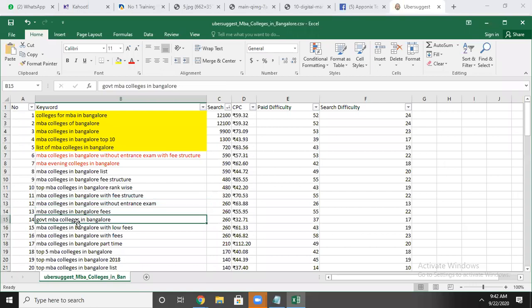Okay, you can see some people are specifically searching government MBA colleges in Bangalore. If you do not belong to government, then there is no need of targeting this keyword. Here the people are searching specific to the government. Okay, I will show you some other similar ones. All are the same. Yeah, somebody searching with low fees.